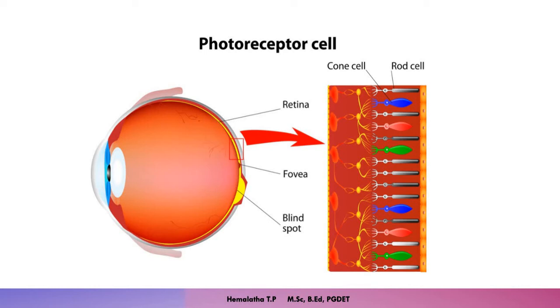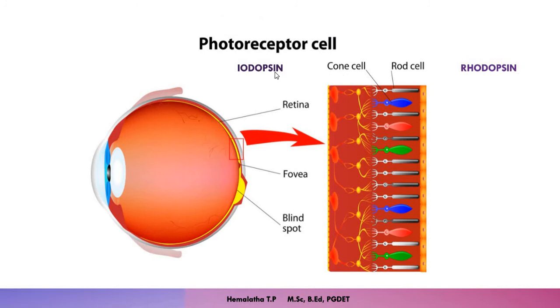This is because the rod cells which were active in the dim light will be deactivated and the cone cells will get activated in the bright light. For this process, a little time is required. So that is why suddenly when you come out of the dark room, you cannot see things clearly. But later, when the cone cells get activated completely, you can see things normally.